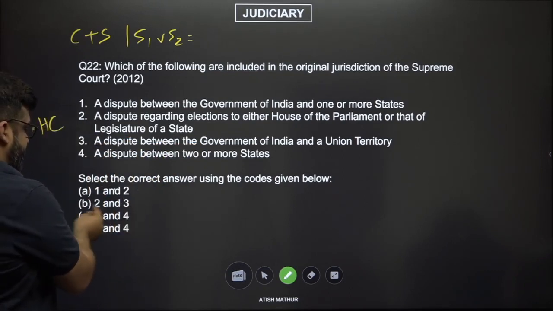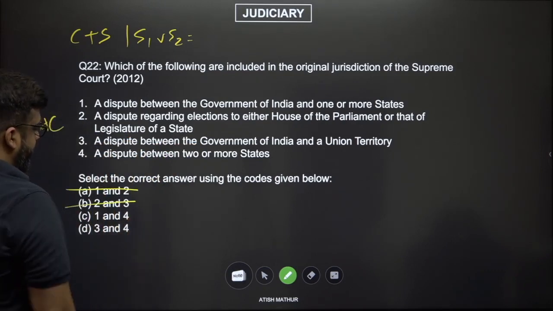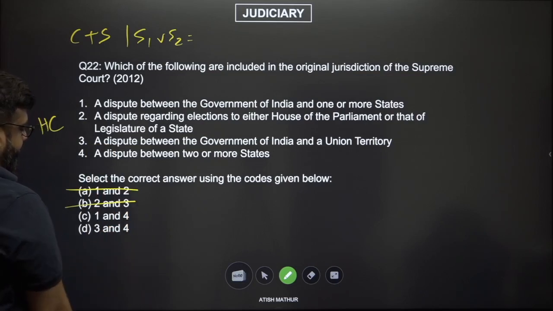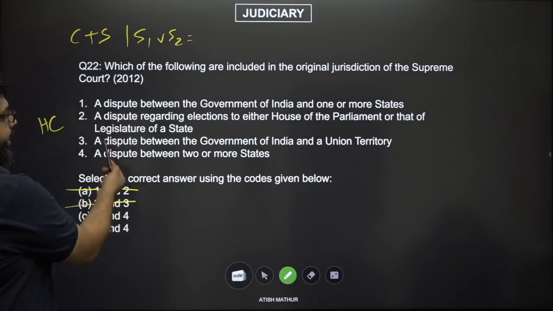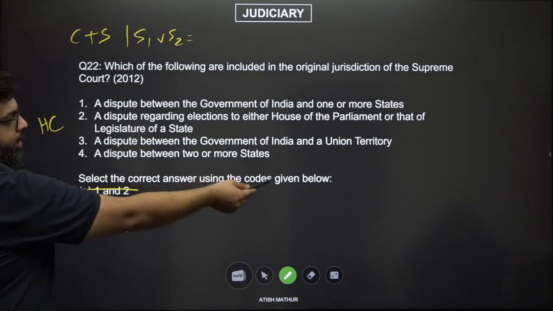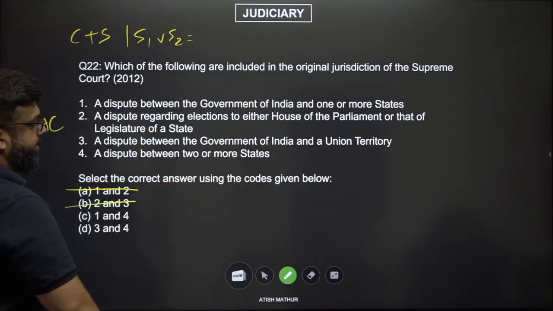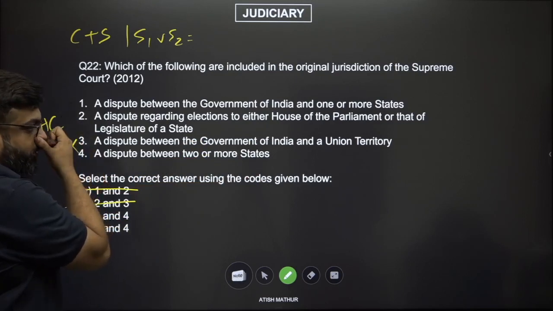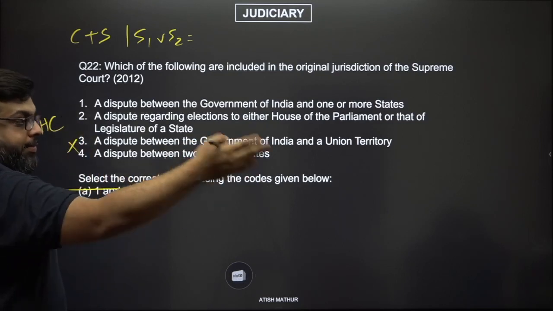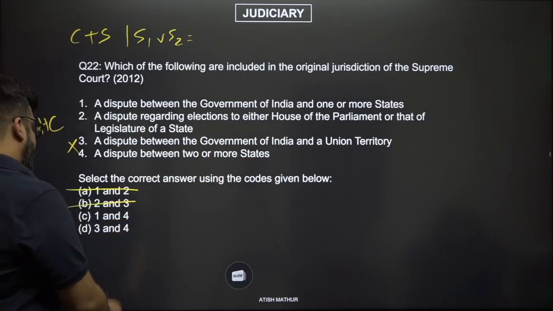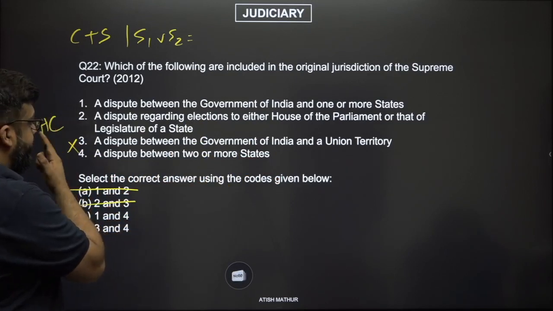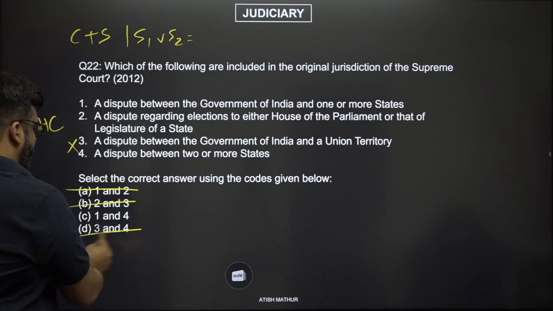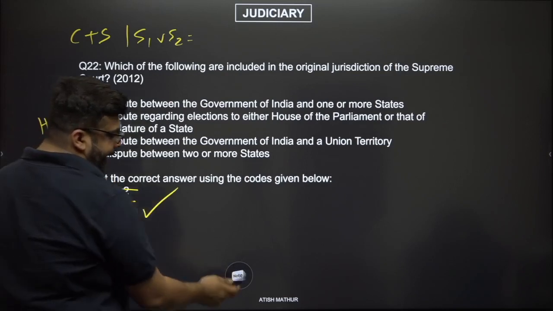So any option which has 2 in it gets eliminated. Now you're left with 1 and 4, and 3 and 4, which means either 1 is correct or 3 is correct. The union territory is nothing but an administrative extension of the central government. So 3 is incorrect. There is no original jurisdiction here. In some cases, it gets referred to the concerned High Court, and therefore the answer becomes 1 and 4 only, which is option number C.